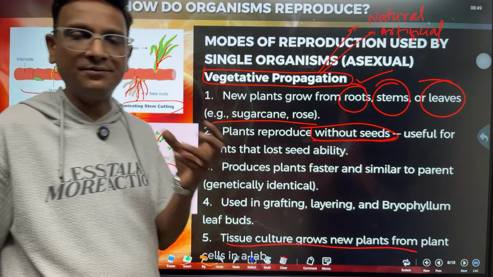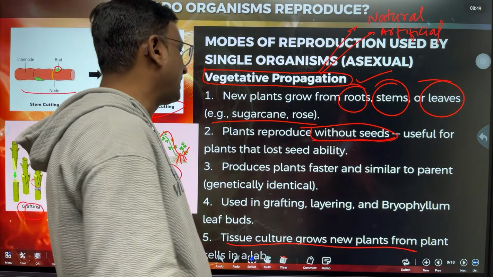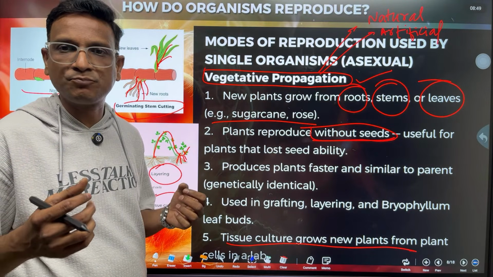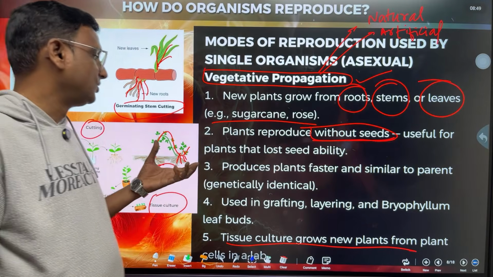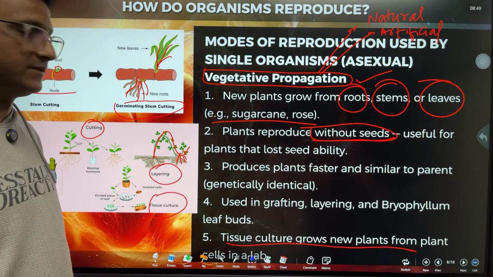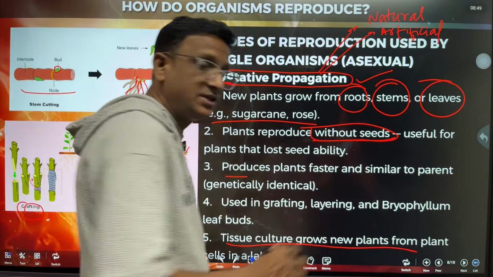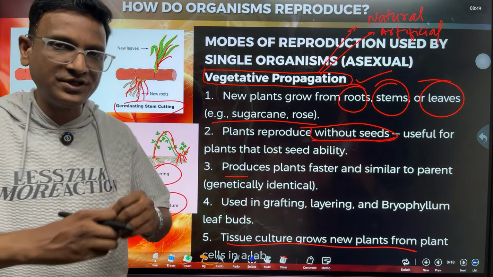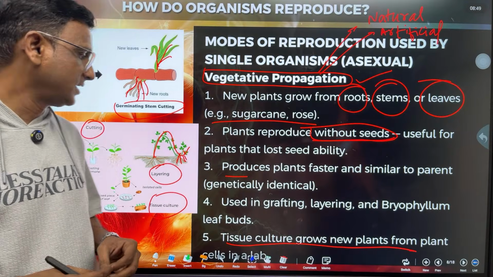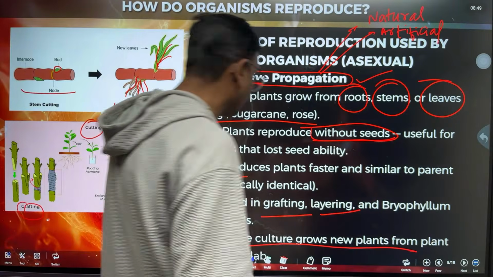Without seeds, we have grapes and bananas and many other fruits without seeds. So plants sometimes lose the capability of producing seeds. Such plants can be easily propagated by vegetative methods, like the banana tree can be propagated by vegetative methods. So by vegetative propagation, plants can be produced in large quantity in very less time. That is the advantage. Okay, and the techniques used are grafting, layering.